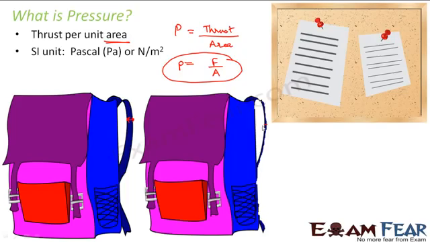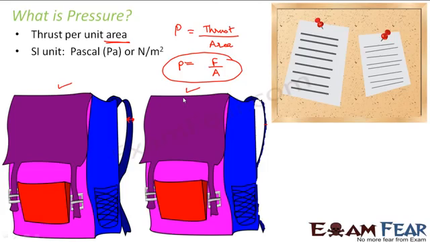Correct? So what happens in this case? When the strap is thicker, your area is larger. Now if a small boy carries this bag, it will give him more comfort. I mean, you can try it for yourself. If you take a bag loaded with a lot of stuff, it is quite heavy, but it has a thicker strap, you feel more comfortable, right? But if it has a very thin strap, as soon as you put it over your shoulders, they start aching because of that thin strap.